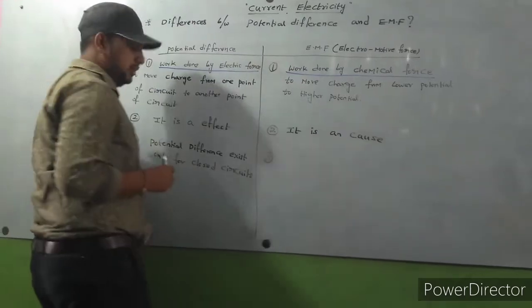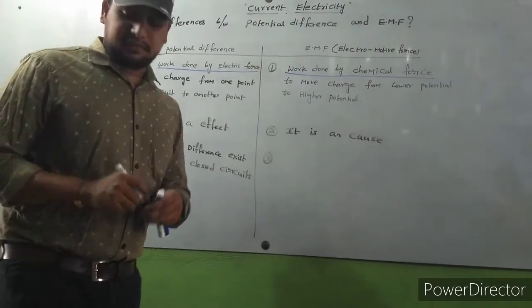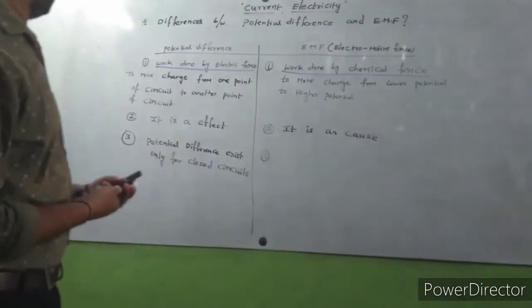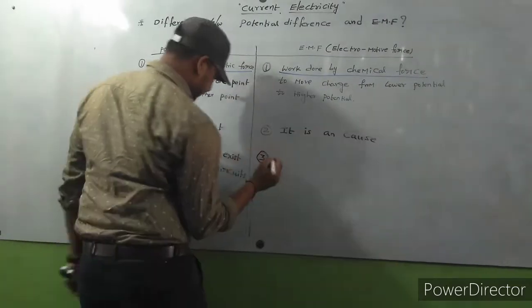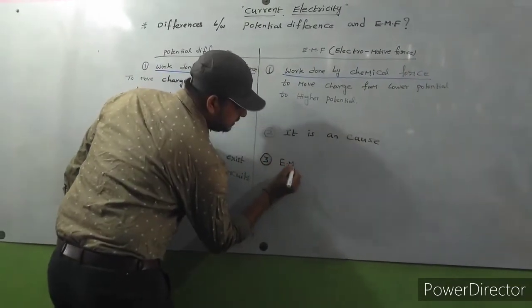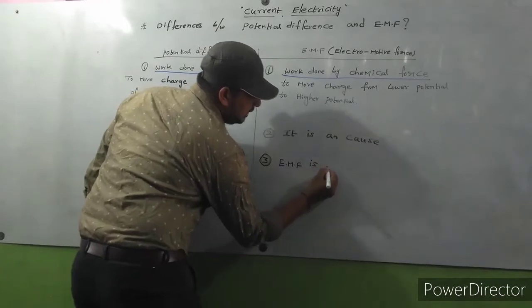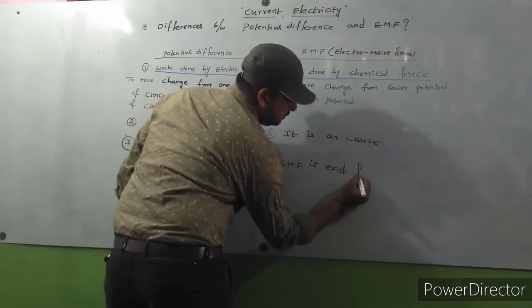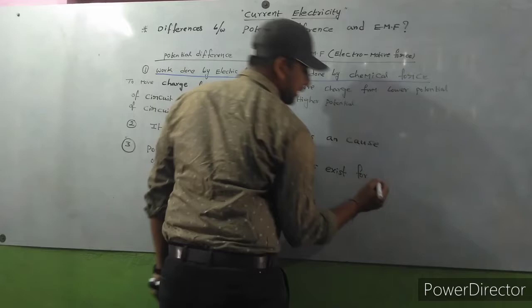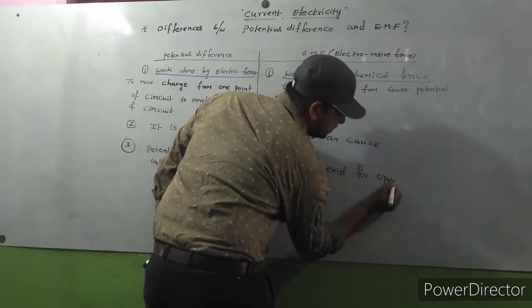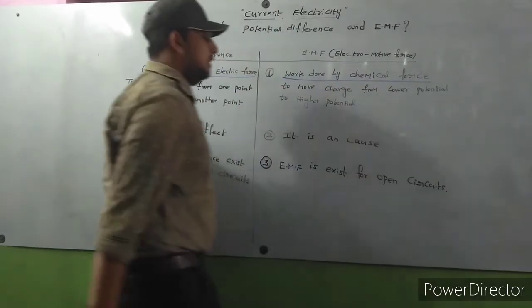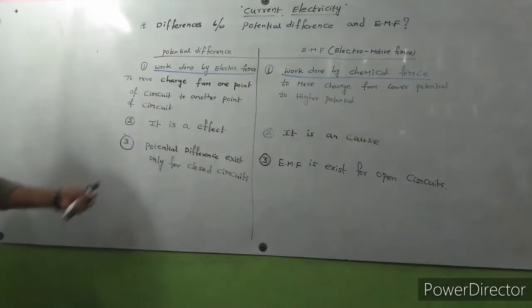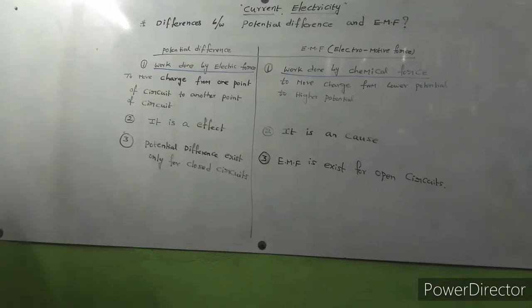EMF exists for open circuits. EMF exists for an open circuit. Potential difference exists only for closed circuits.